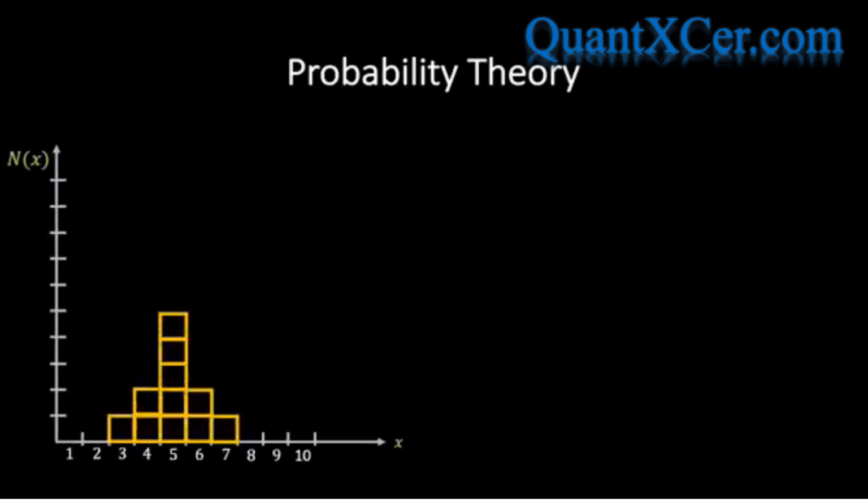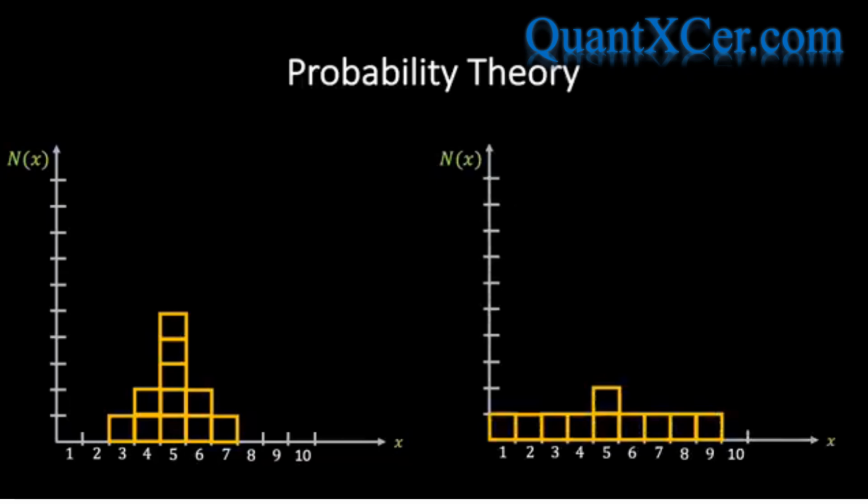Now, it's perfectly possible that two sets of data may have the same mean value, but in one set, the data could be clustered around the mean value, and in the other set, the data may be more spread out. Consider the following two histograms. The first is sharply peaked around the average value, whereas the second is broad and flat. Now, it would be useful, therefore, to have a numerical measure of the amount of spread in a distribution with respect to the average. Now, it might seem like an obvious way of doing this would be to see how far each individual is from the average.